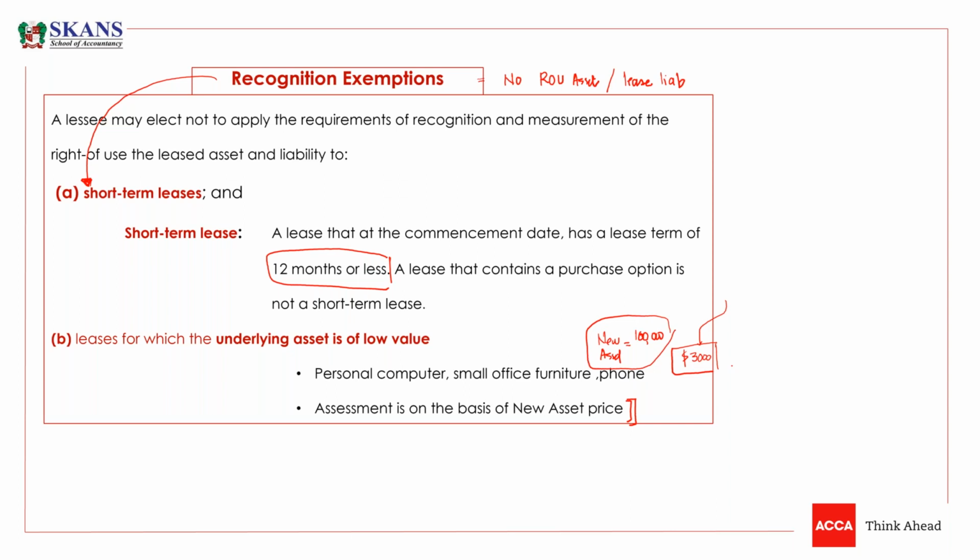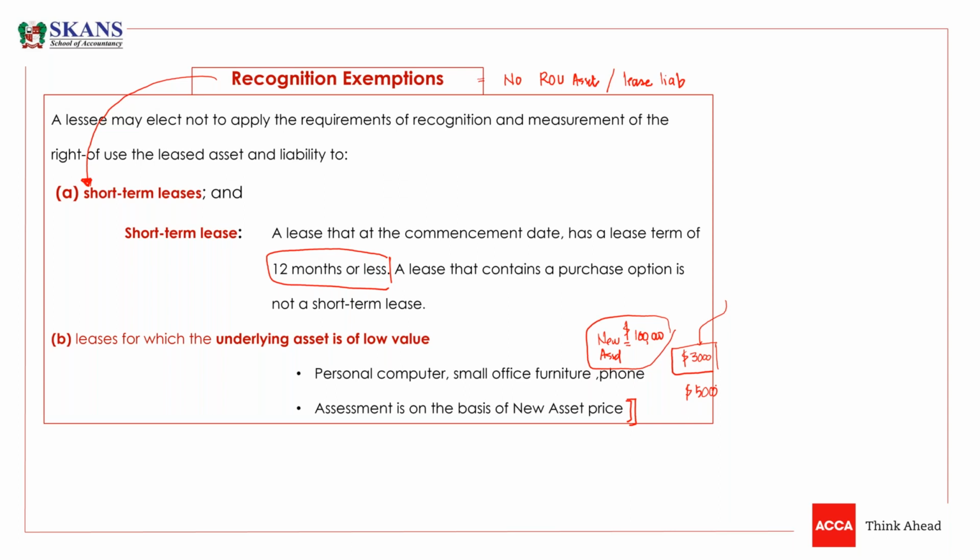So 1 lakh will always be a major value, and it will not be classified as a low value underlying asset. Usually you can say up to $5,000 is the low value limit, and this is again a judgmental value.